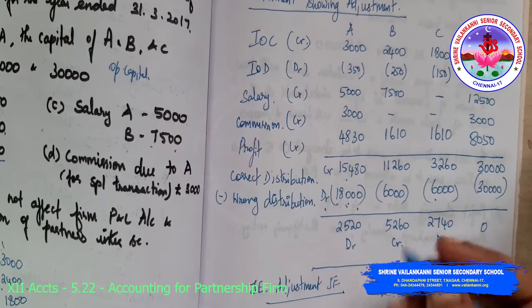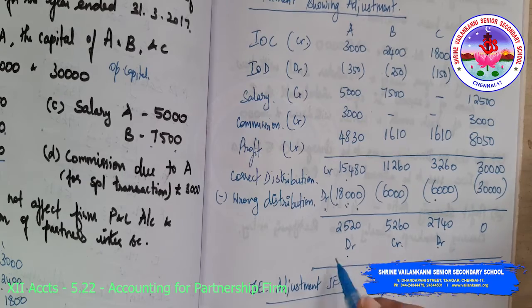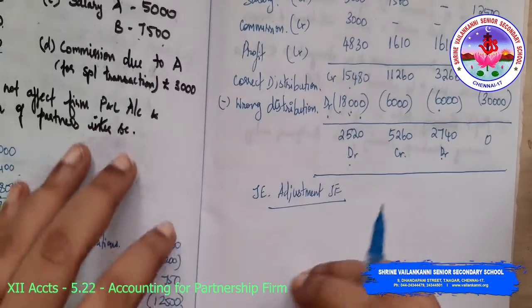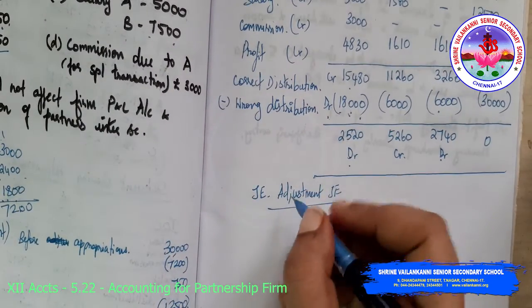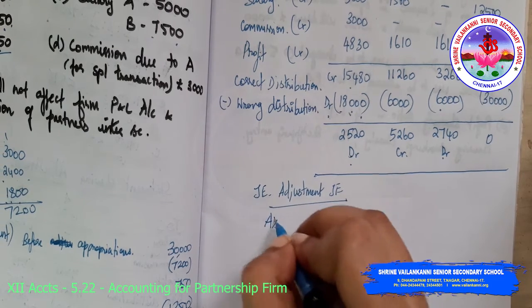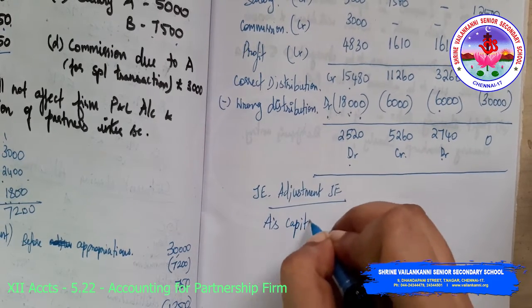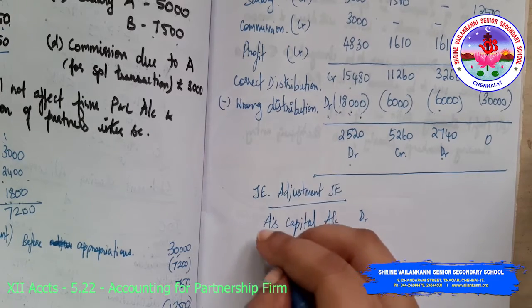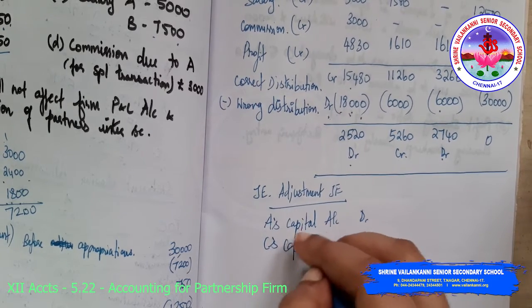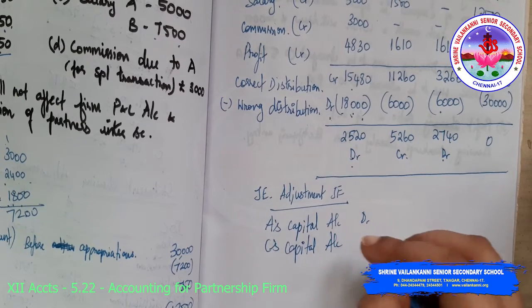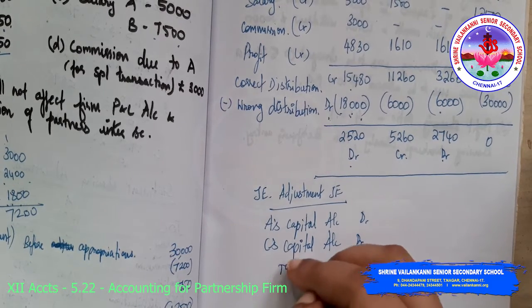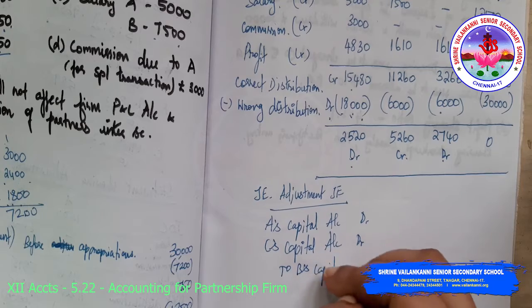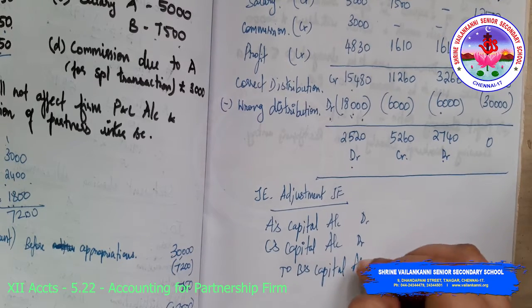So debit A's capital account and C's capital account to B's capital account.